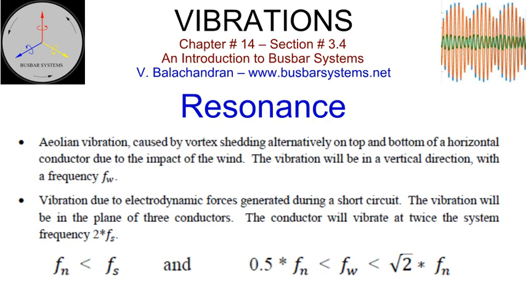Vibration due to electrodynamic forces generated during a short circuit. The vibration will be in the plane of 3 conductors. The conductor will vibrate at twice the system frequency Fs. It is necessary to ensure the natural frequency does not resonate with any of the forced vibrations. It is, therefore, recommended that natural frequency is less than the system frequency, and Aeolian frequency lies in between half and √2 times the natural frequency.